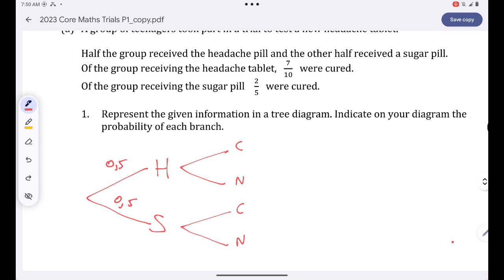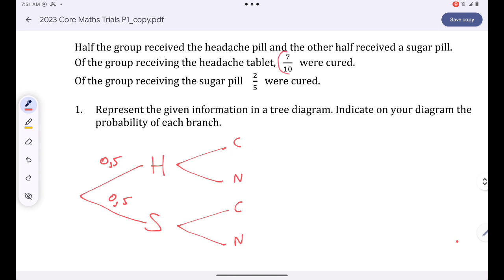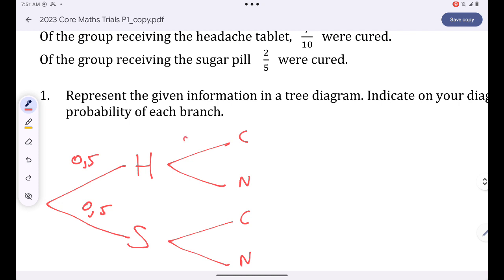For those who have taken a headache tablet, the chances of them getting cured is 70%, or 7 over 10, which can be written as 0.7. That means 30% of them did not get cured. And for those who took a sugar pill, only 2 over 5 were cured, which is just 40%. That means 60% of them were not cured.